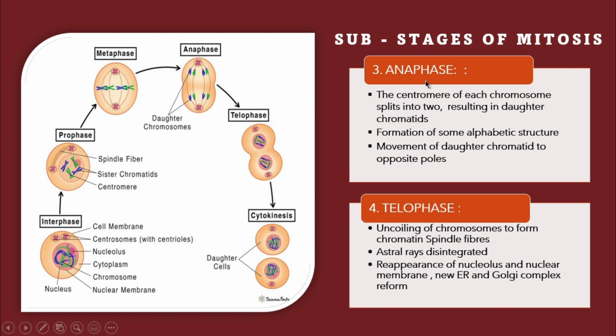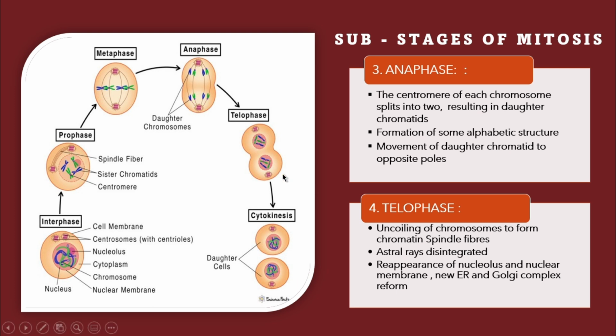Next one is the anaphase. Anaphase stage: in this stage, the centromere of each chromosome splits into two, resulting in daughter chromatids. As they move to two different poles, they form different alphabetical shapes, either V, J, or I. See the figure shown: movement of the two daughter chromatids to the opposite poles. That means the chromatids are at opposite poles, and there is the starting of the formation of daughter cells.